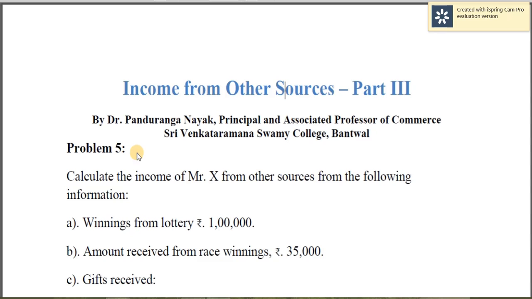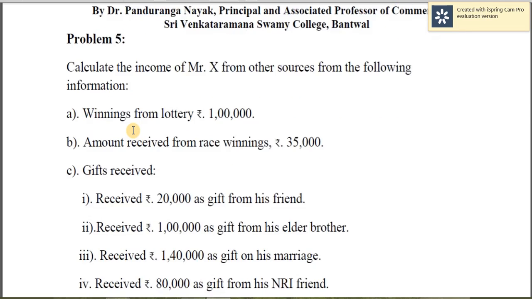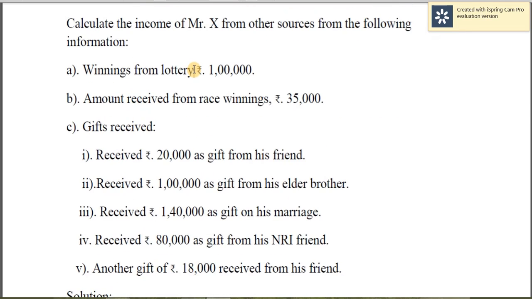Today I'm going to solve a problem under the head income from other sources, part 3. So problem is problem number 5. It's given like this: calculate the income of Mr. X from other sources from the following information. A small problem. So first item is winning from lottery. Actually, it's a gross amount. So no TDS has been made. Therefore, 1 lakh as it is should be taken.